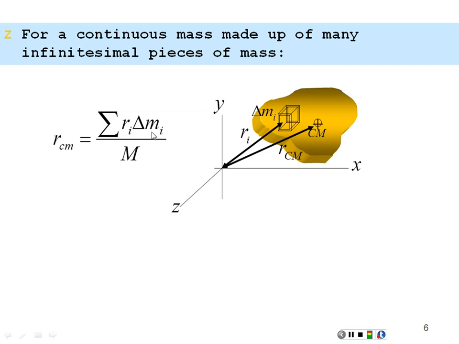Now these delta m sub i's are infinitesimal masses. So if we had a summation of a bunch of infinitesimal masses, the delta becomes an integral. So we end up having r dm, where dm is our infinitesimal mass throughout this object, and then divide that by the total mass of the system.